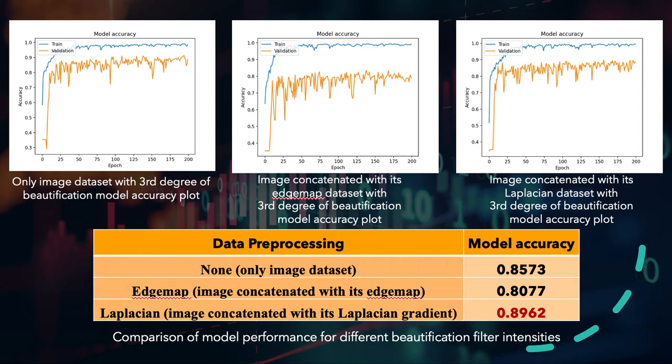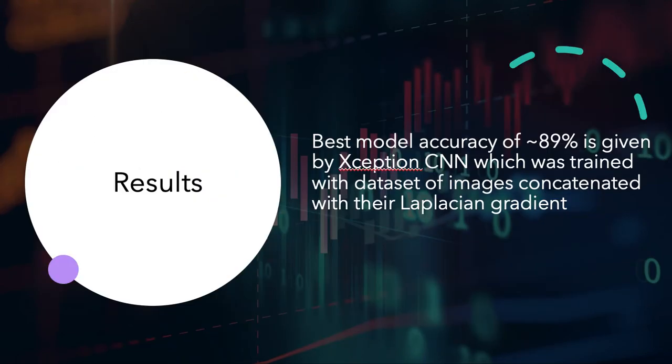However, the model trained on the dataset of images concatenated with its Laplacian gradient performed a lot better than the only image dataset. This is mostly because the Laplacian gradient pays in-depth attention to the edges and details as compared to the Canny edge map. Hence, the best model accuracy is for the Laplacian gradient dataset with an accuracy of 0.8962. Final result is that the best model accuracy of approximately 89% is given by the Xception CNN, which was trained with the dataset of images concatenated with the Laplacian gradient.